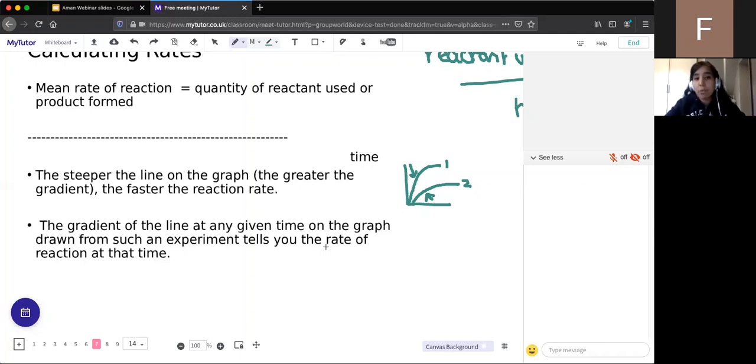Now we're going to do some questions to calculate the rates. One type of question is a higher tier question, so we'll have a go at a couple of those. The other questions are for both tiers. So the first thing we need to be able to do is calculate the rate of a reaction in a certain amount of time. And the second thing we need to be able to do, which is the higher tier question, is to calculate the rate at a specific time. So we'll go over both of these.